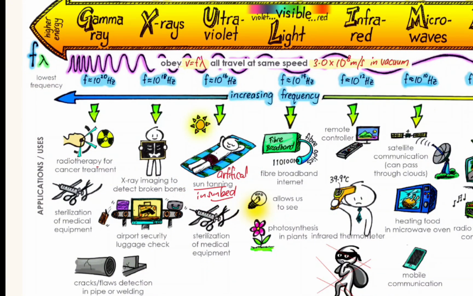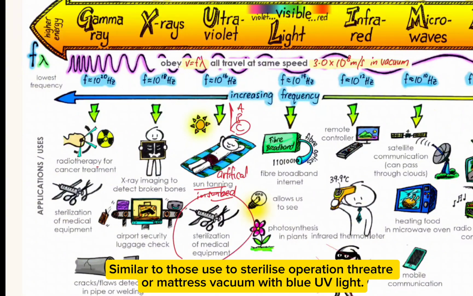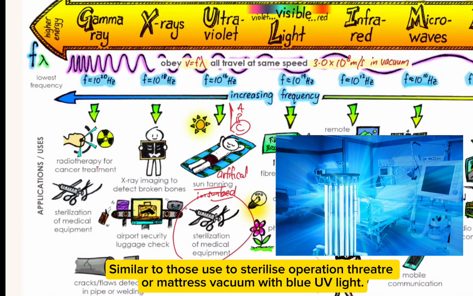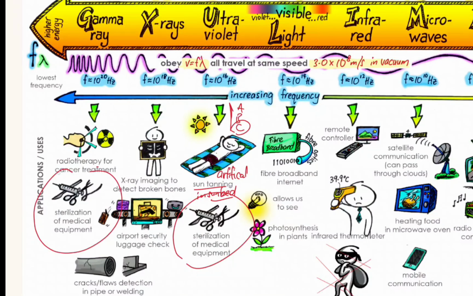UV of course has UVA, B, and C, but there's no need for you to know the details. The one used for sterilization is mainly UVC, which is artificially made. So likewise, just like gamma, you can quote sterilization of medical equipment as an application.